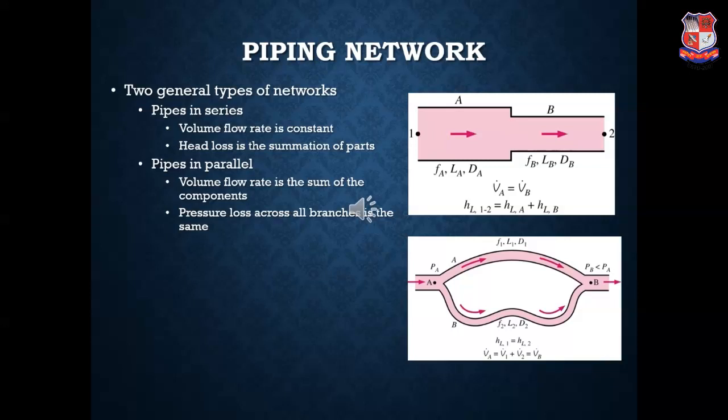Now coming to the pipes in parallel, volume flow rate is the sum of all the components involved in it, whereas the pressure loss across all branches is the same.